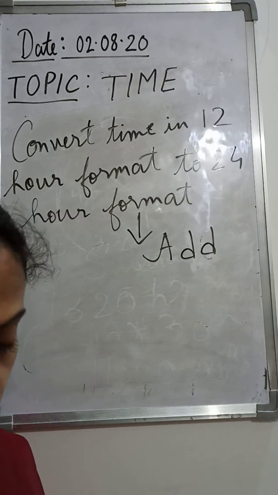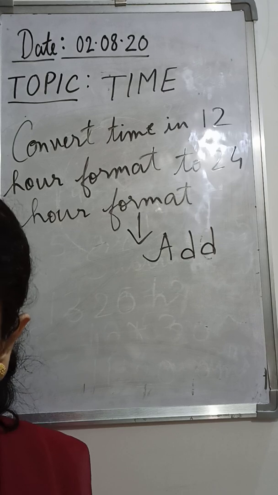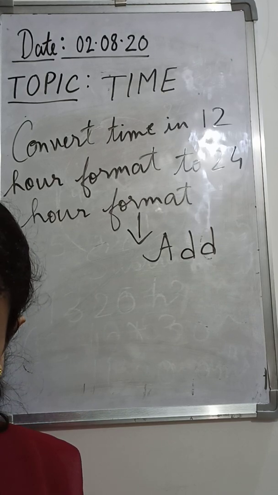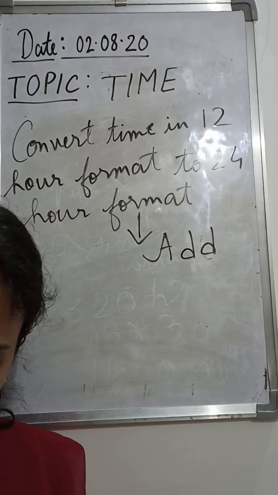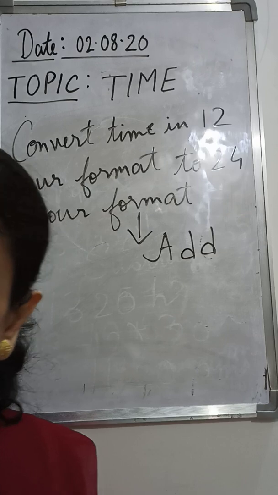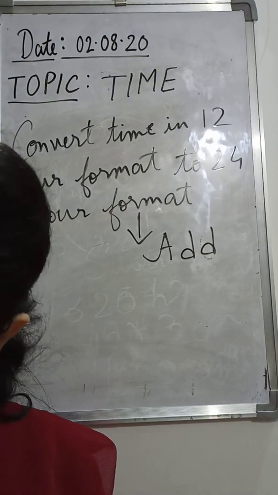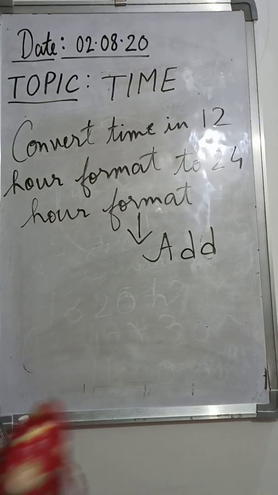So when you do the sums, you'll easily get to know how to do them. So you can see in the workbook. You just take out the workbook and you can do some of the portions from the workbook after watching this video. You can see page number 53 of your workbook. So please take out the workbooks.